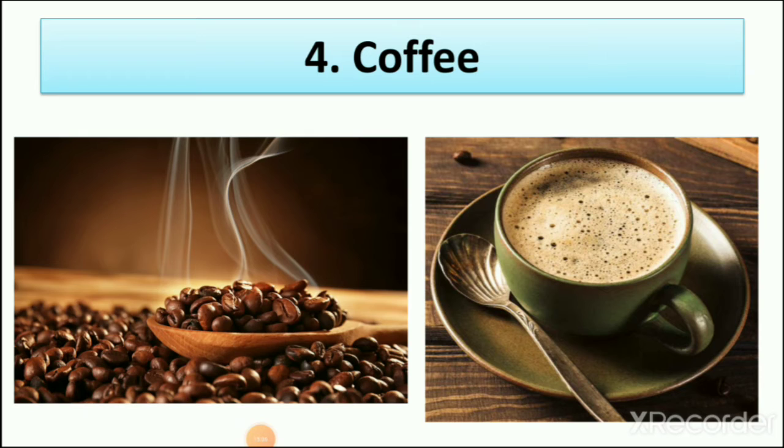Fourth, coffee. We learn about coffee, which we get from a plant. So you can see here coffee beans and also the coffee which we can drink. So we get it from a plant.